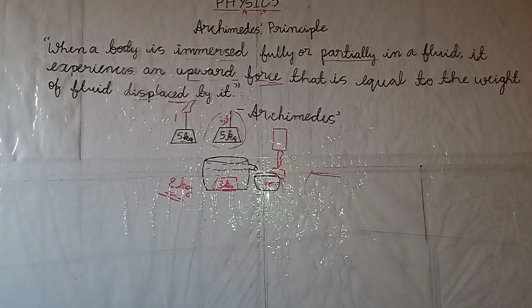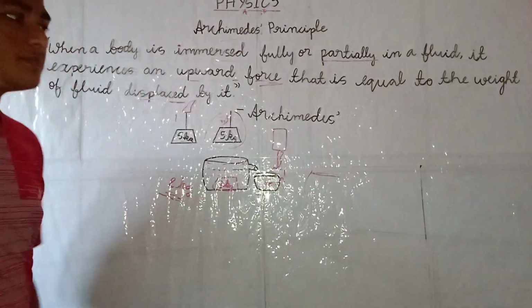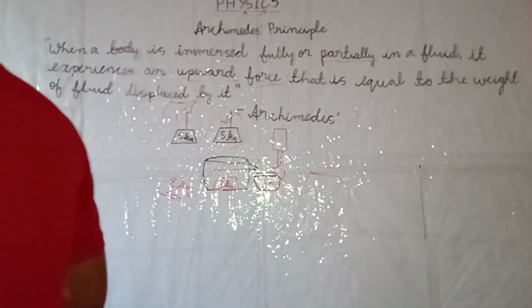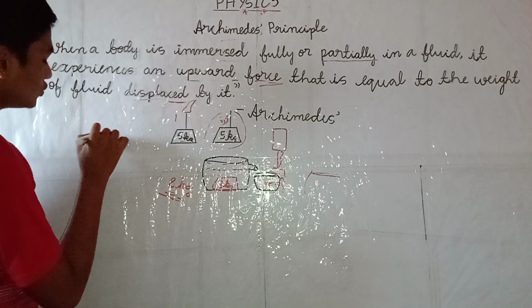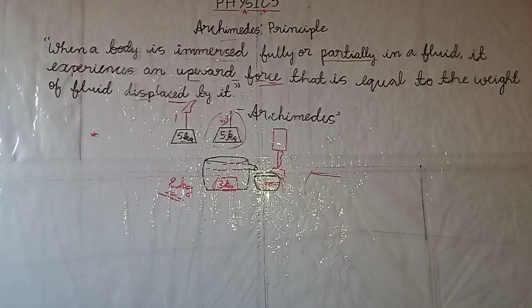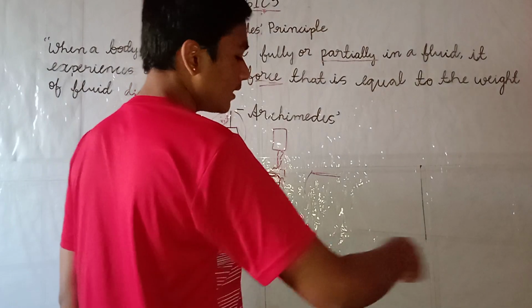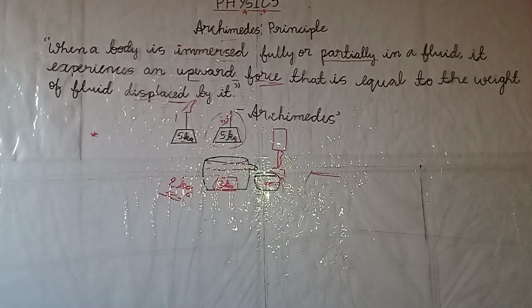And finally, let me come to the applications of Archimedes principle. Where is this principle used? First of all, it is used in designing ships. Do you wonder why an iron nail sinks while an iron boat floats? It is due to the Archimedes principle.